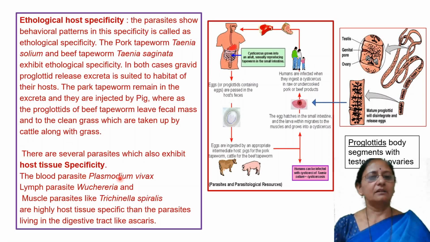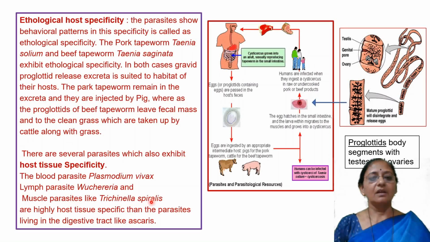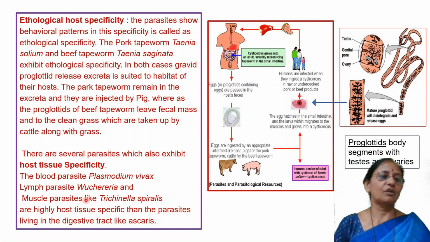You know that Plasmodium vivax is a blood parasite. It is a protozoan, a blood parasite of man. Then Wuchereria, a filaria worm, is a lymph parasite in man, found in lymph, reaching the lymphatic tissue and causing blockage of the lymphatic vessels. Then Trichinella spiralis is a nematode worm, a muscle parasite found in the muscle of man as well as other mammals.